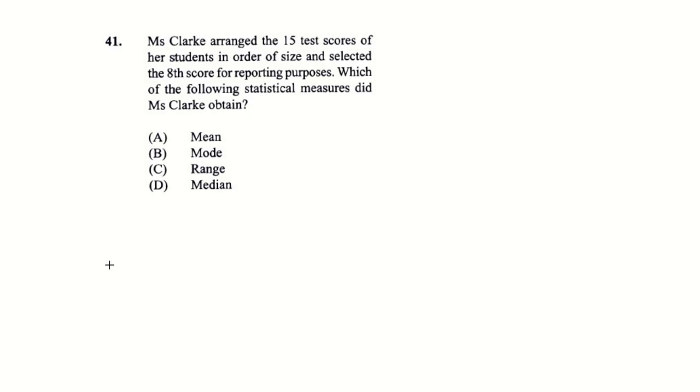The most logical answer would be your median. Median is the middle, which comes in the middle. If you say 15 divided by 2, that is the middle, that would be your median. And that is why the answer for number 41 would be your median.